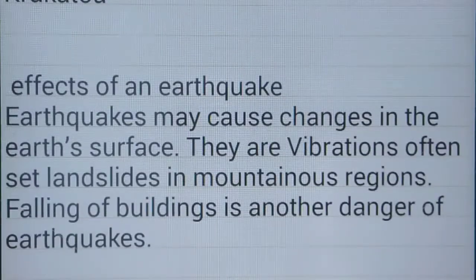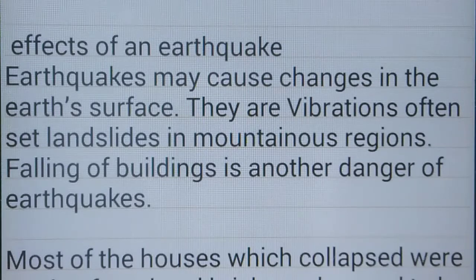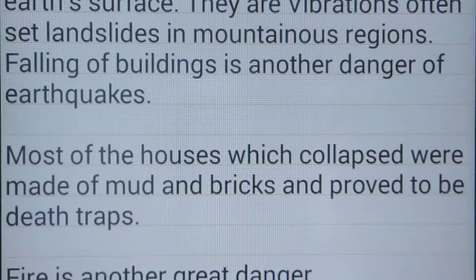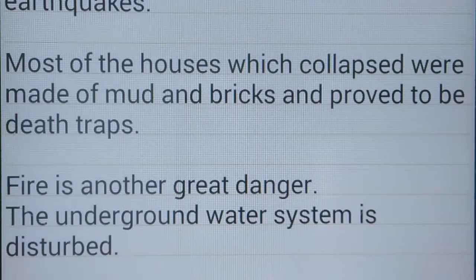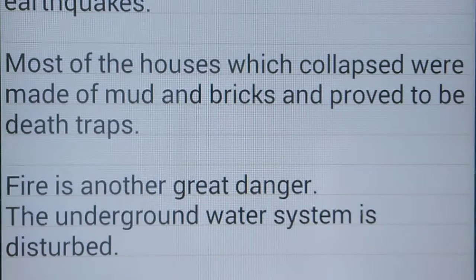The impacts of an earthquake. Earthquakes may cause changes in the earth's surface. Their vibrations often set off landslides in mountainous regions. Falling of buildings is another danger of earthquakes. Most of the houses which collapsed were made of mud and bricks and proved to be death traps.